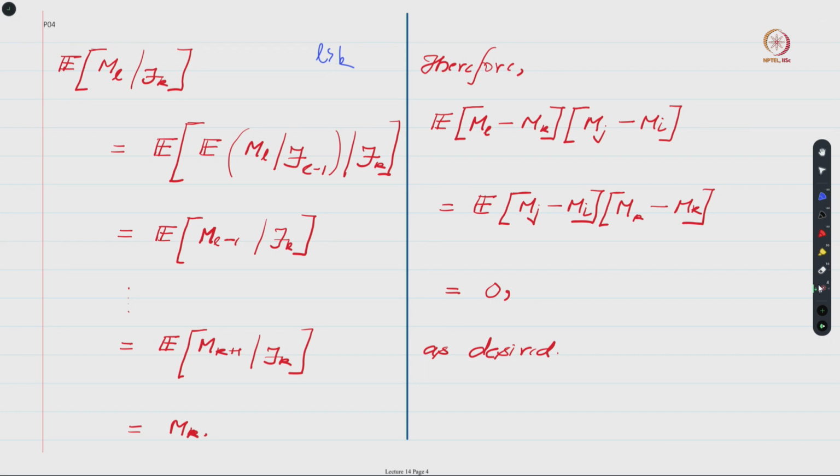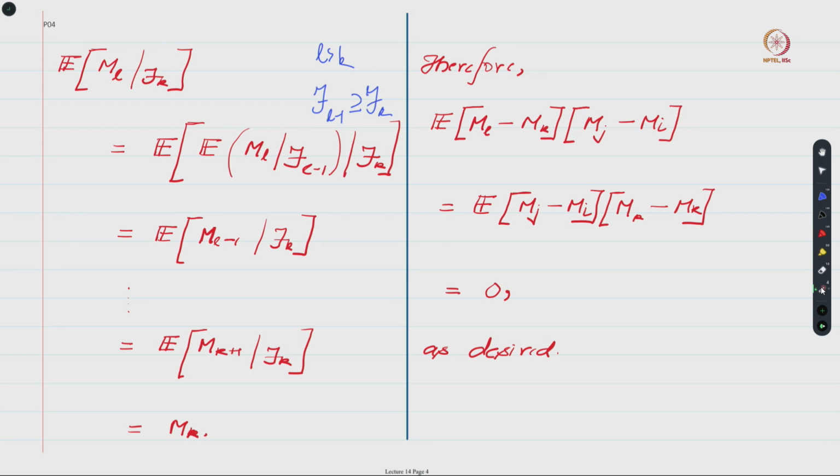In that case, by making use of the tower property, one can see that this conditional expectation can be written as the conditional expectation of expected value of ml given fl minus 1, right, and because of this condition it is easy to see that your fl minus 1 and fk will satisfy some relation like this, and hence we can invoke this tower property, right.